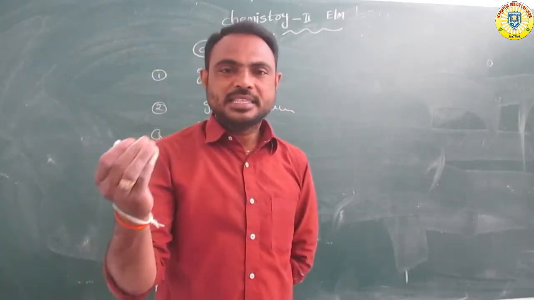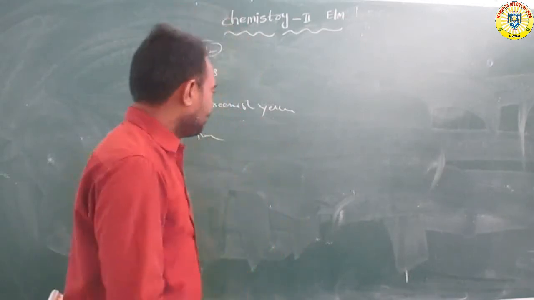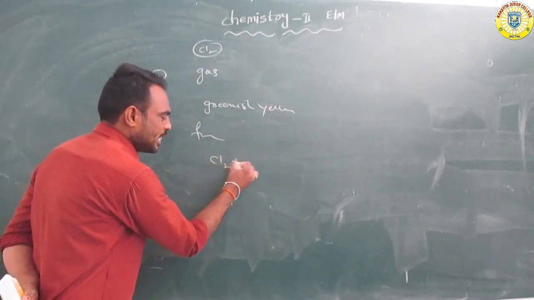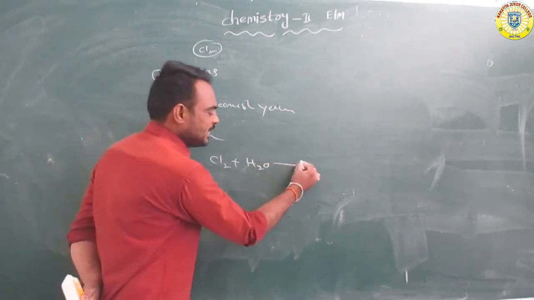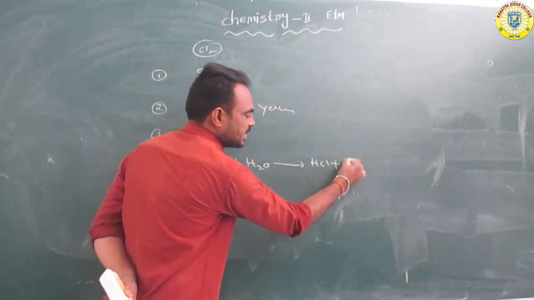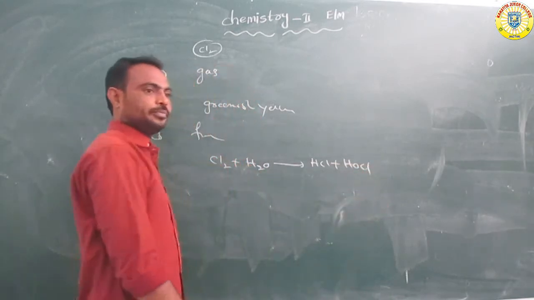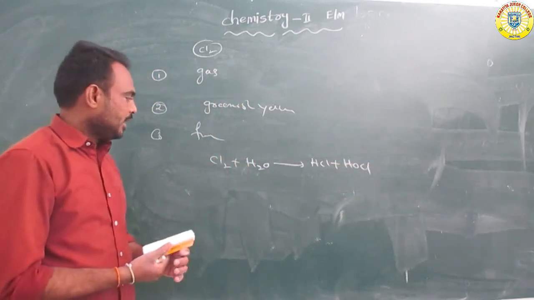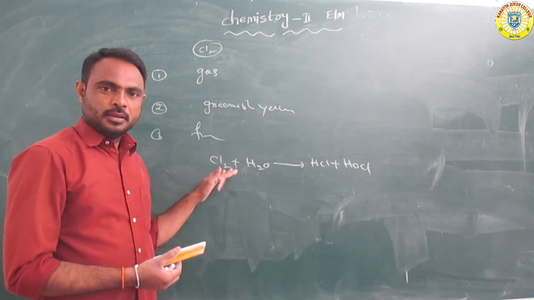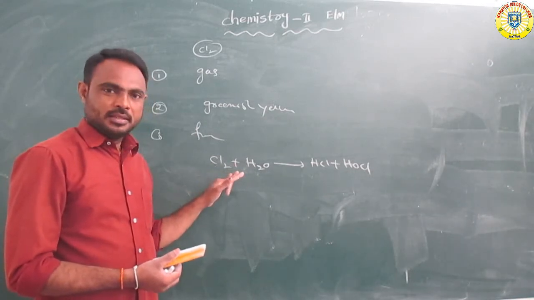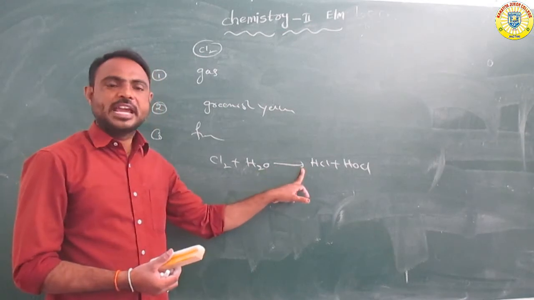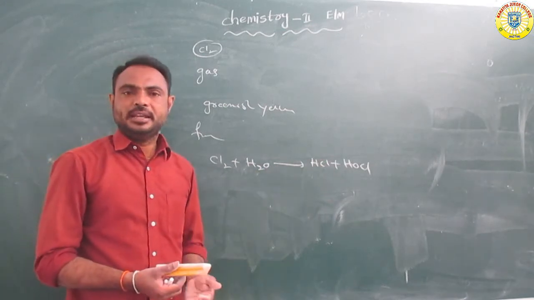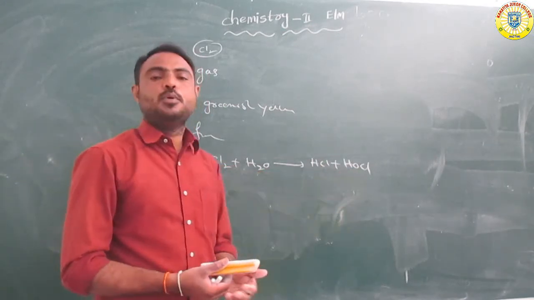Chlorine gas is soluble in water, and in this reaction it forms hydrochloric acid and hypochlorous acid.